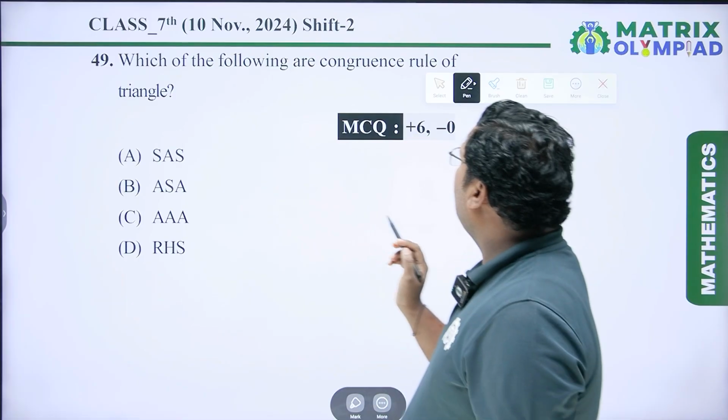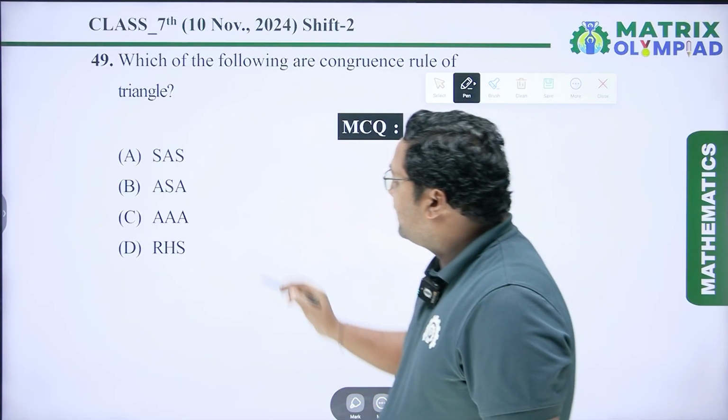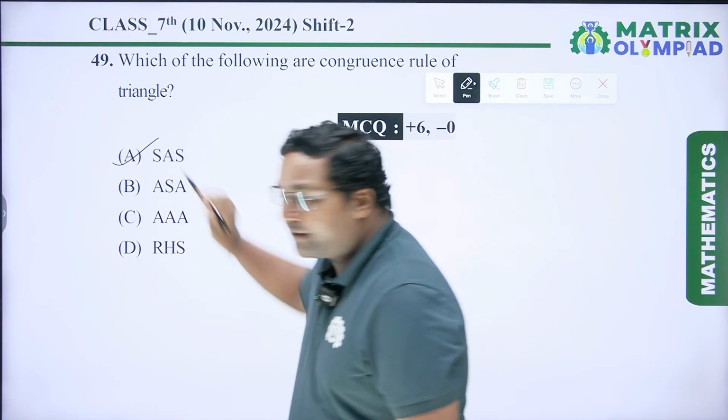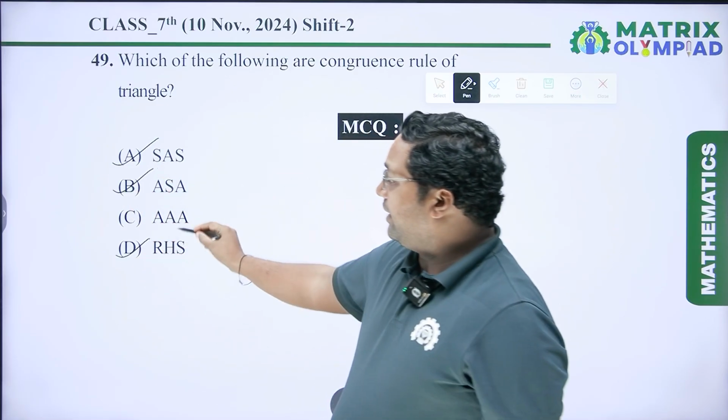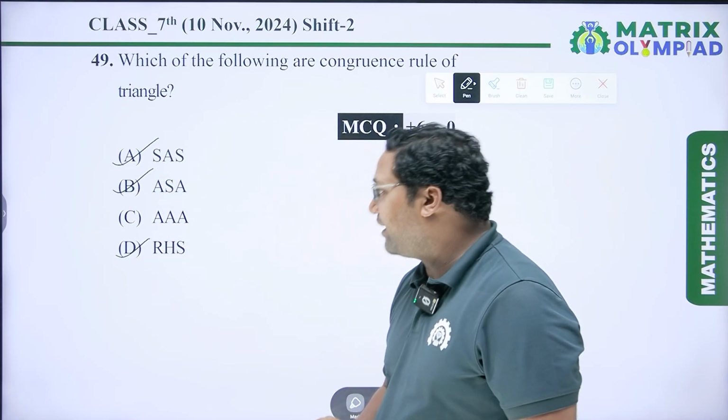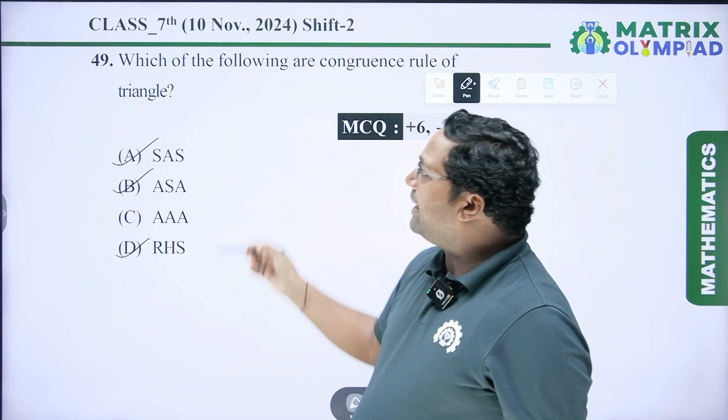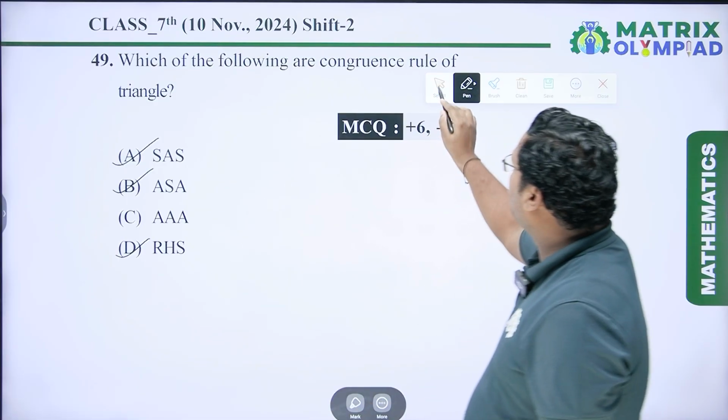Which of the following are congruence rules of triangle? So SAS is right, ASA is right, RHS is right, AA is not a rule of congruence criteria. So option A, B and D are the correct answer. Now coming to the next question.